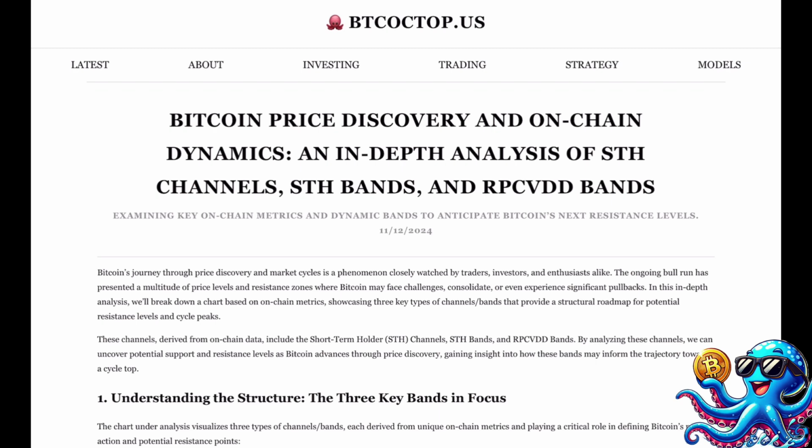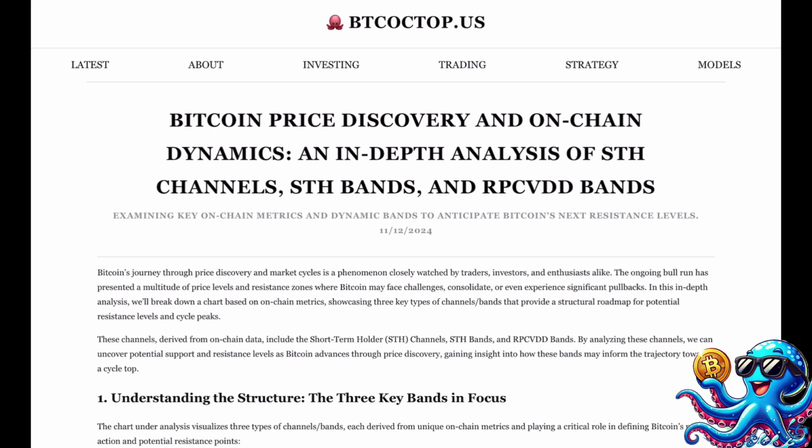November 12, 2024. Bitcoin's journey through price discovery and market cycles is a phenomenon closely watched by traders, investors, and enthusiasts alike. The ongoing bull run has presented a multitude of price levels and resistance zones where Bitcoin may face challenges, consolidate, or even experience significant pullbacks.